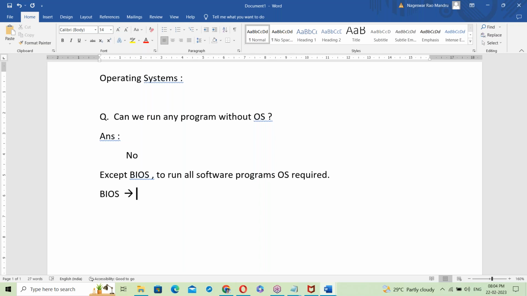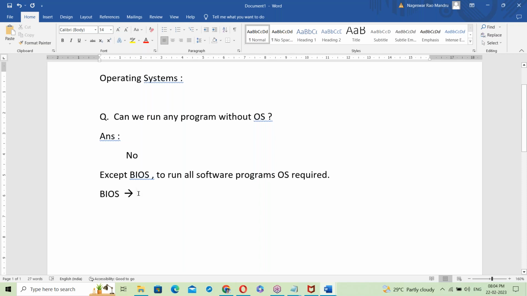Can you tell me the abbreviation of BIOS? BIOS stands for what? Anyone have an idea?